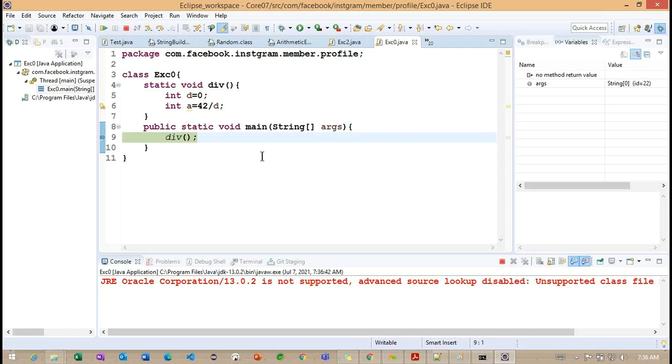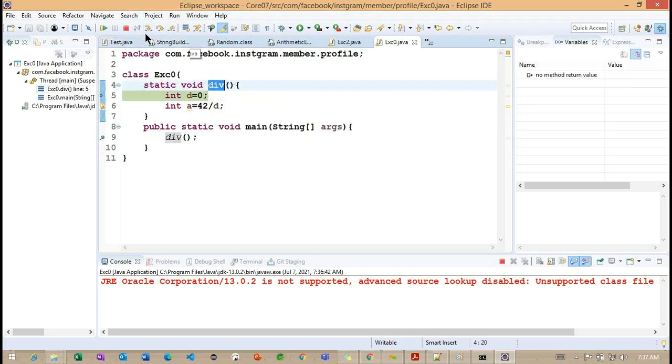Now you can observe the method is called here. Now I'm moving inside this method. That we already identified. We want to click on F5 so that we can move into the method here. Now you can observe, we are in the div method.